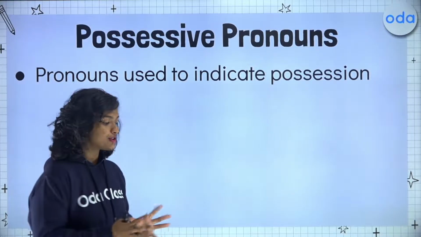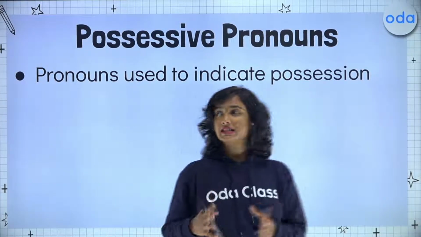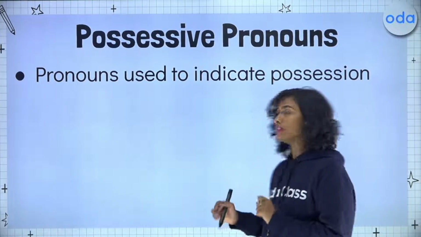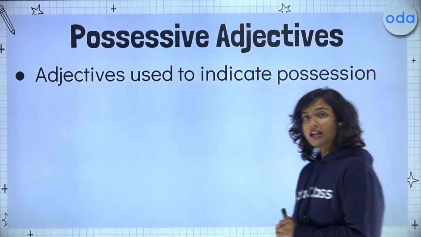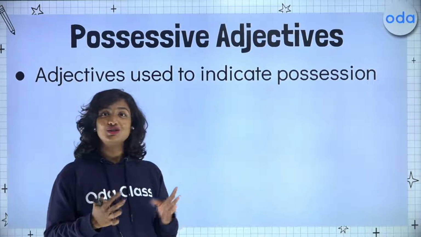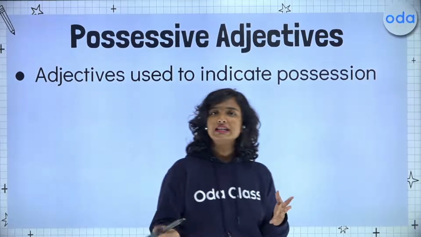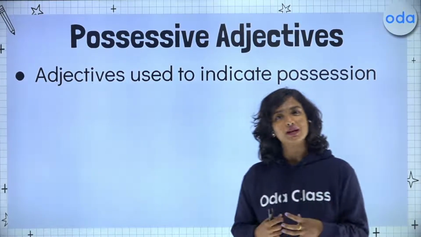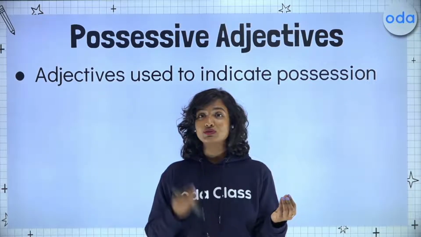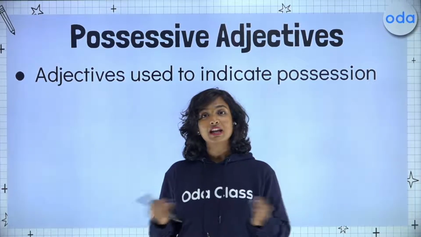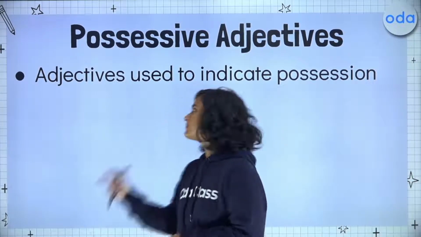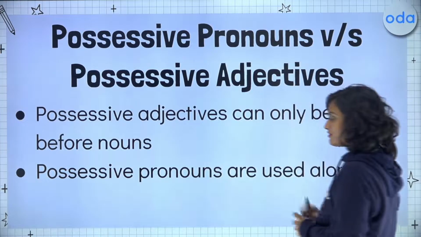Now, possessive pronouns are used basically to show or to indicate possession. But students, possessive adjectives are used for the exact same purpose. If by chance you don't know what possession means, it means to have something or to own something. So let's talk about the difference between possessive pronouns and possessive adjectives, and also learn how and when to use each of them. Starting off with the difference.